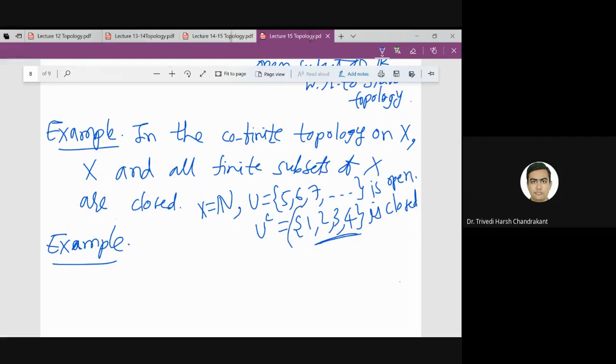You take a finite set, you take its complement; its complement will be an infinite set. Yes, sir, then the infinite set is open in N.